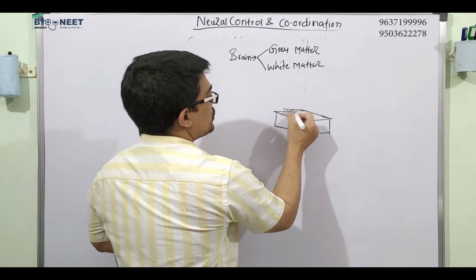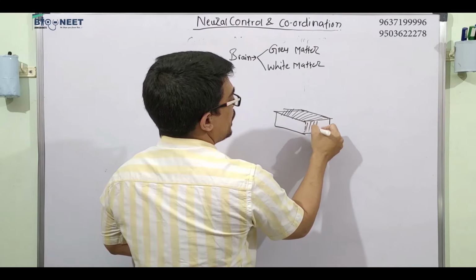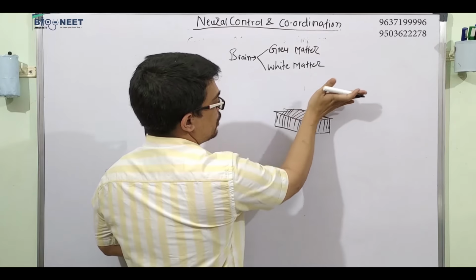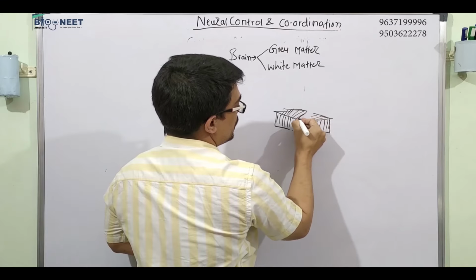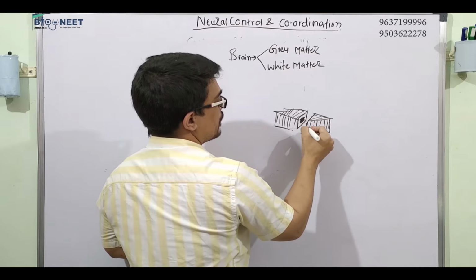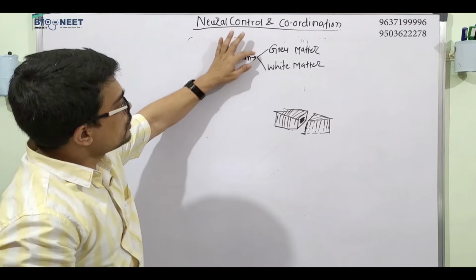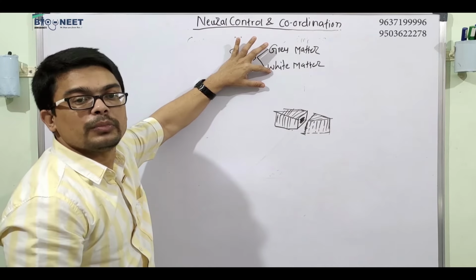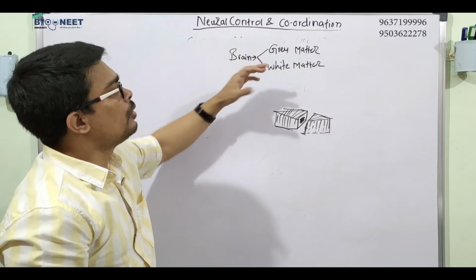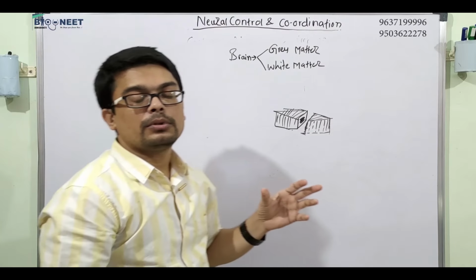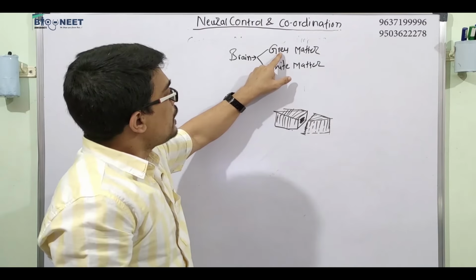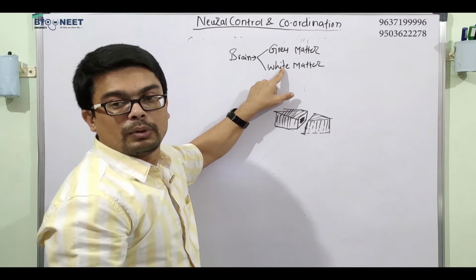If you see it from outside, it might be in one color, and if you cut it, this is the piece here. Inside it is some different color. So these are the two different colors you can see in the brain. One is gray matter and another is white matter. Now you already know the brain consists mainly of the neuron. So why is there a gray color and why is there a white color?